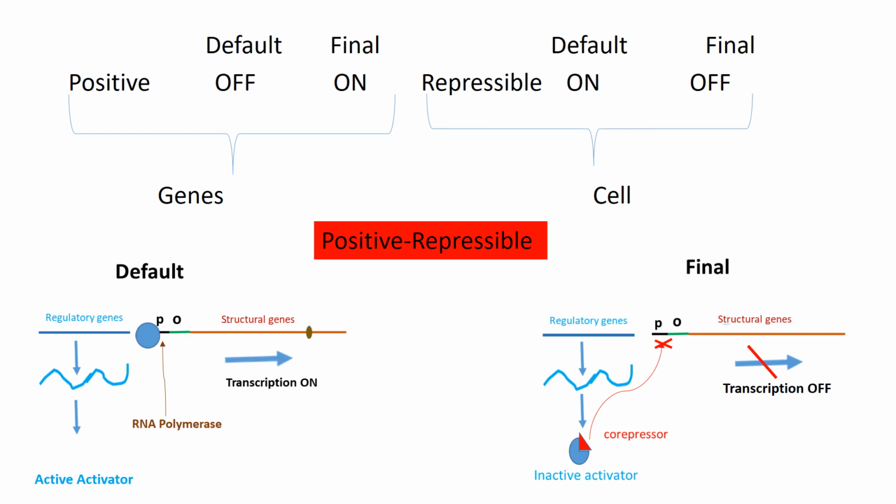Since we are talking about a repressible operon, we are talking about a co-repressor. When a co-repressor is present, the active activator gets inactivated and therefore it will not be able to bind to the promoter. Therefore, the transcription is turned off.